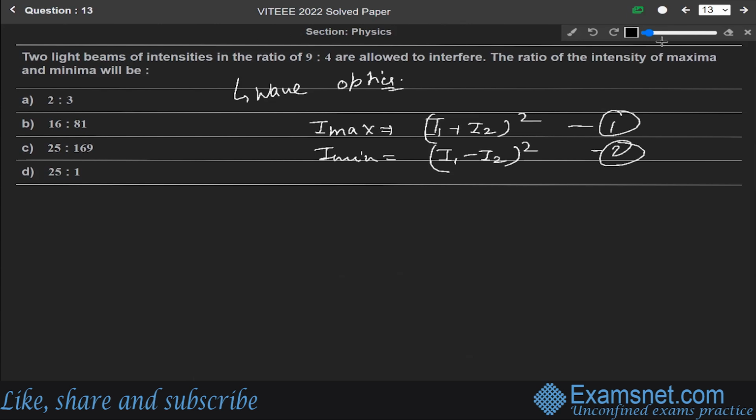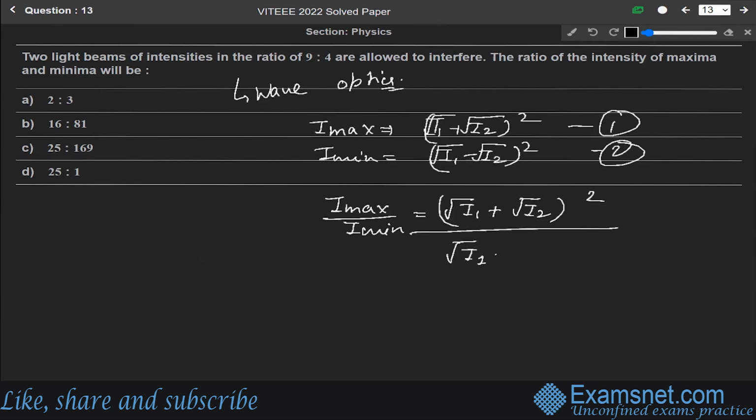So dividing the first by second, we get I max over I minimum. It will be equals to under root of I1 plus under root of I2 whole square over under root of I1 minus under root of I2 whole square. Okay, so just put the values as given in the question. I1 is 9, I2 is 4.